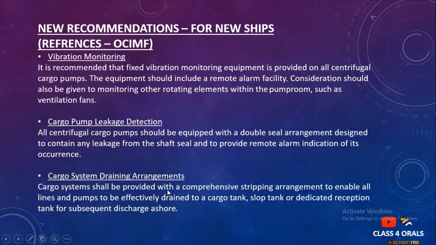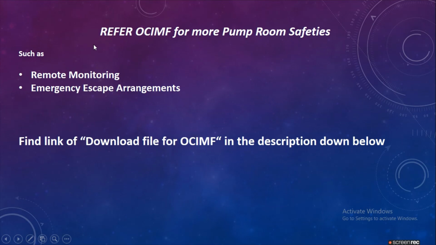The third point says the cargo system should have a draining arrangement. The draining arrangement should be there for any leakage, and all the stripping lines in the pump room should be effectively laid out to a cargo tank, the slop tank, or a dedicated reception tank as per the ship-specific system. So there should be a proper layout. These are the new recommendations as per OCIMF, and there are other pump room safeties which are to be included in the future.